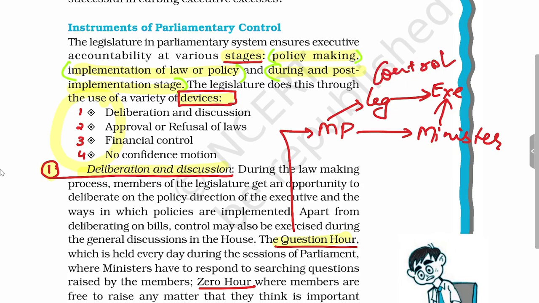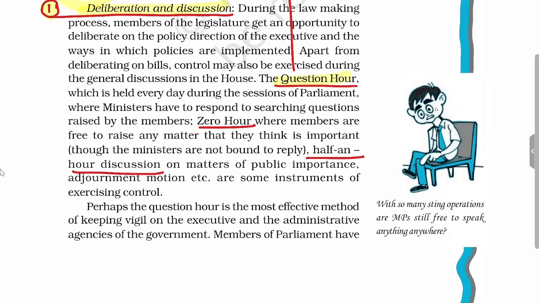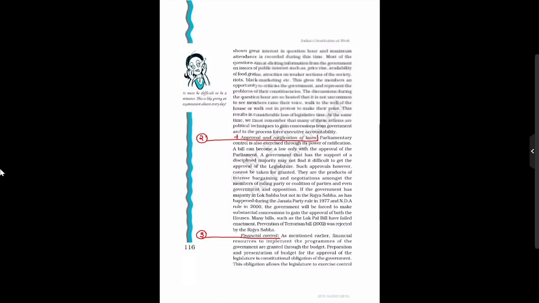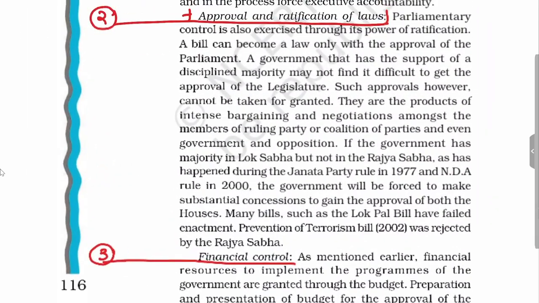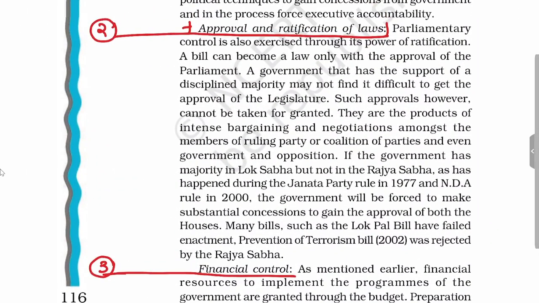A similar kind of control is exercised by the legislature over the executive through zero hour when questions are asked, and during the half an hour discussion when matters of some public importance are asked from the government. We will see the second important device through which the legislature will control the executive: approval and ratification of laws. So a bill can become law only when it has the approval of parliament.